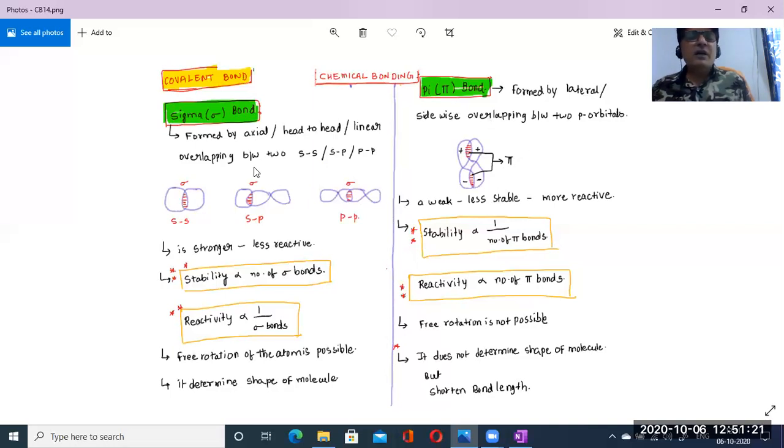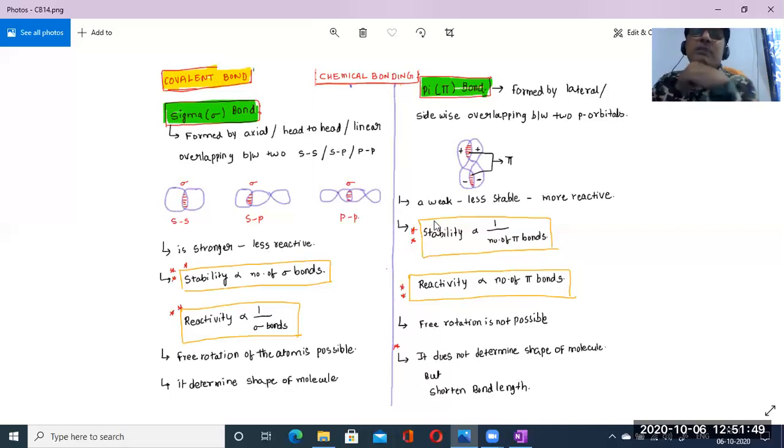Due to axial overlapping, the sigma bond is very strong. In this topic I have already told you those are strong, they are the least reactive, highly stable. Higher in strength, lower in reactivity.